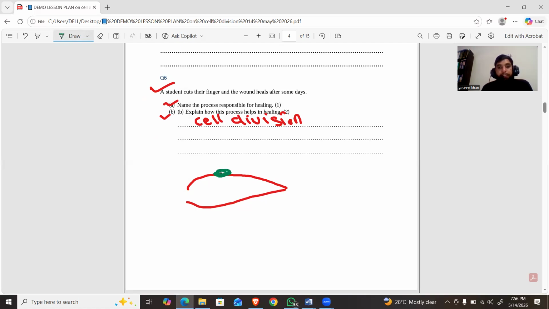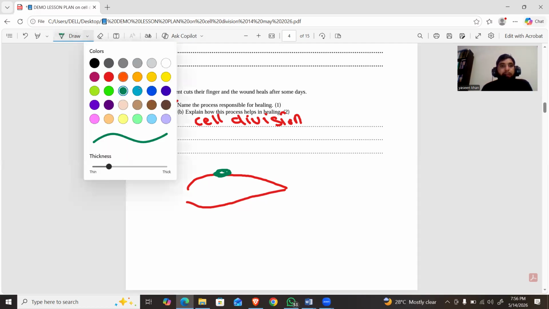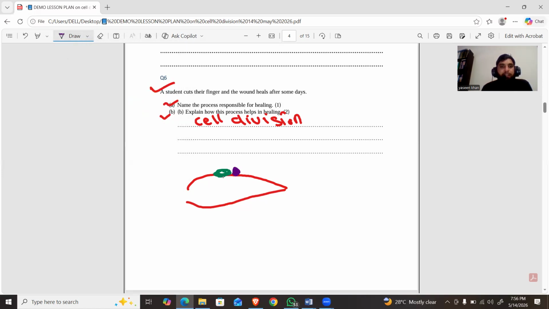Due to the cut, the cells in the affected area become damaged and die. The cells present in the neighborhood of the affected area start dividing, and due to the neighbor cell division, new cells are formed. These new cells replace the damaged cells in the affected area, and after a week, after a month, the wound becomes healed.